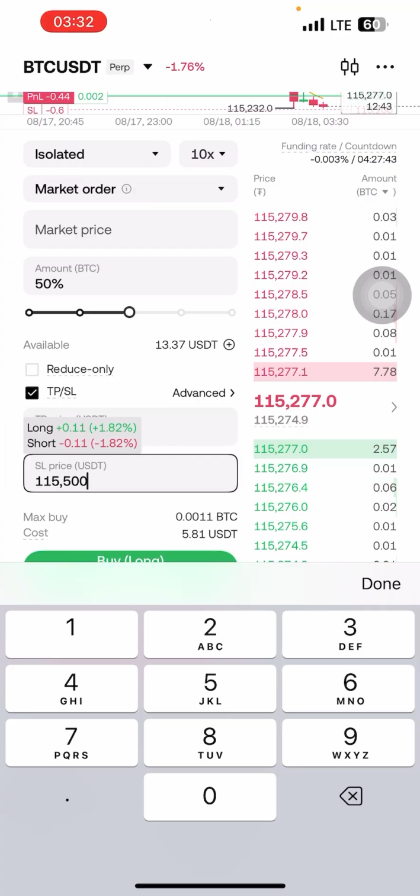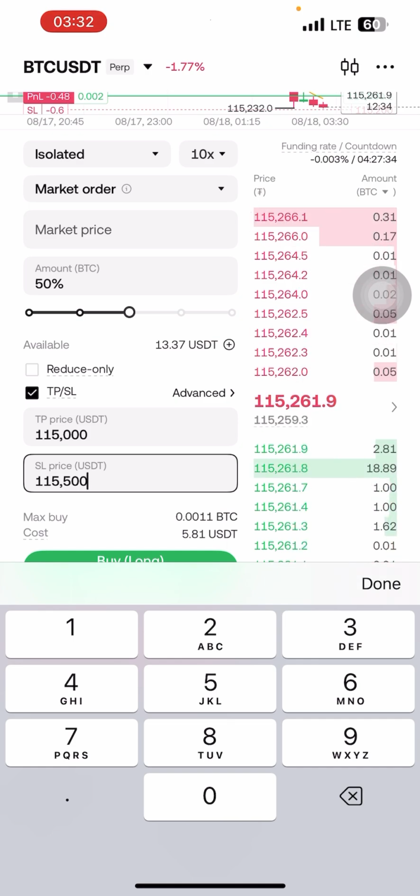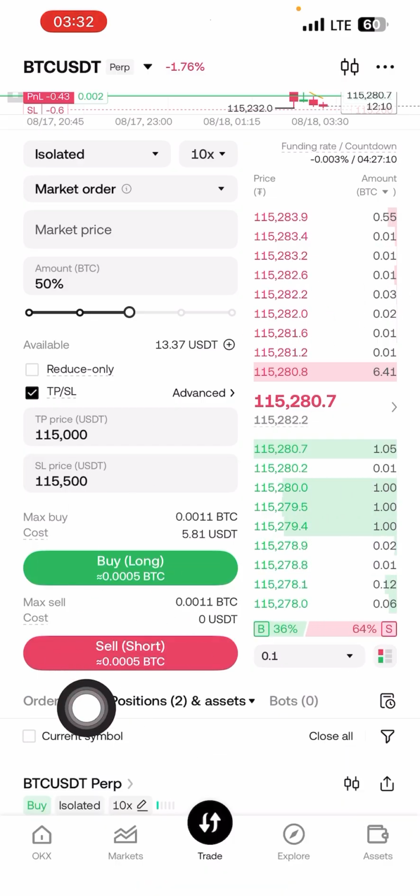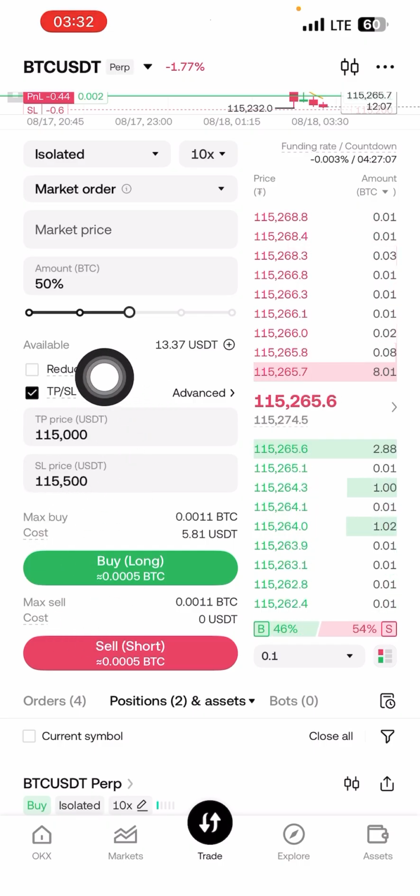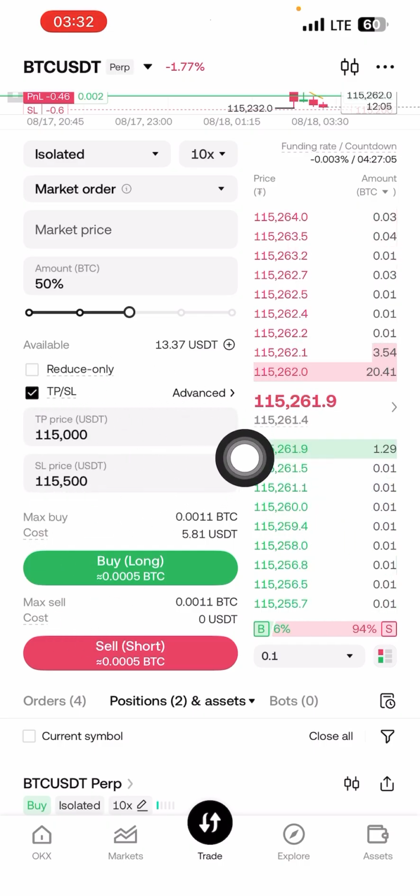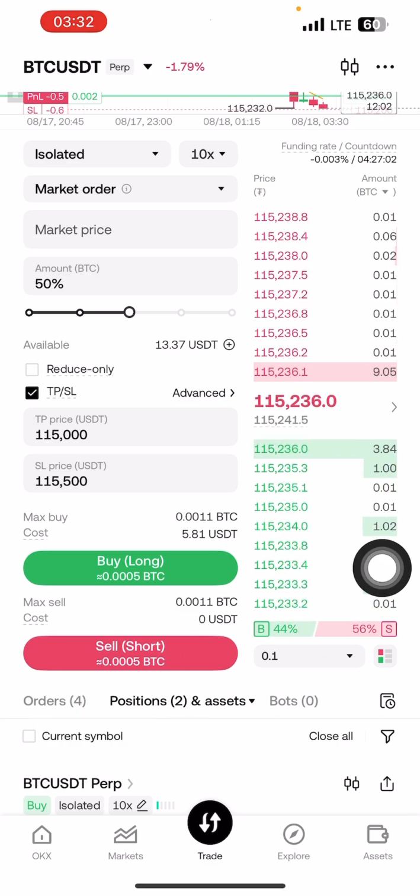So 115,500. It means that if it goes long to 115,500, it will close the trade for me so that I will not be losing much. So it's best for you to set stop loss close to your entry, so that if it hits stop loss, you will not be losing much. So always your stop loss has to be closer to your market entry. Then you place short or long. This one, the TP and SL I set is for short. So I'll place short.